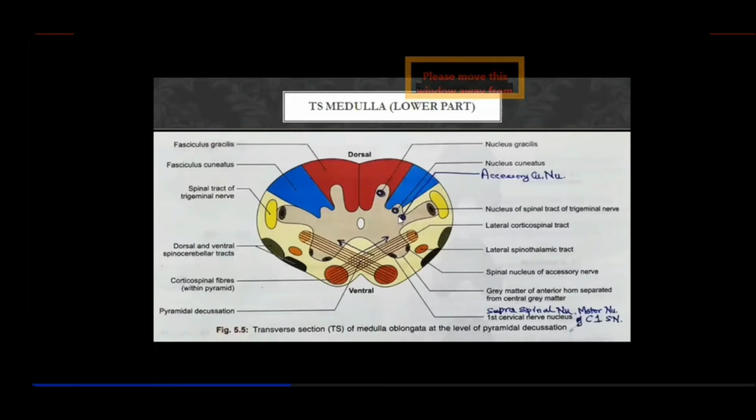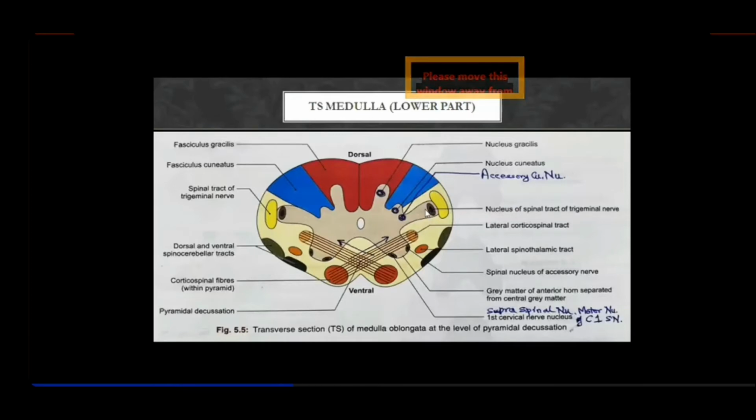Remember, this was for the unconscious proprioceptive sensations from the upper limb reaching the cerebellum of the same side through the inferior cerebellar peduncles. Then the afferent sensations of touch, pain, fine touch, and pain and temperature were being relayed in the spinal nucleus of the trigeminal nerve, and this also is an elongated nucleus.